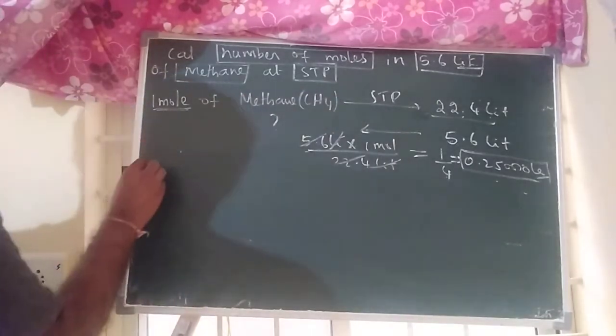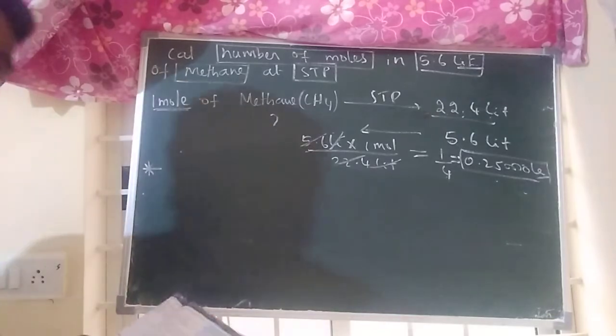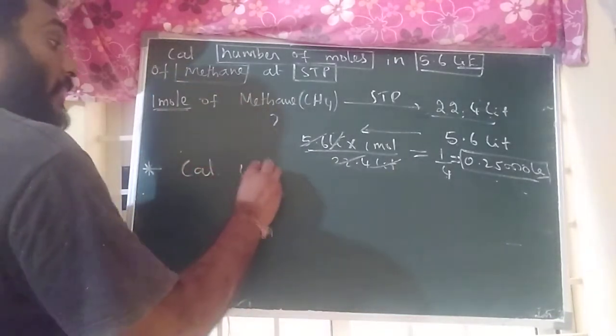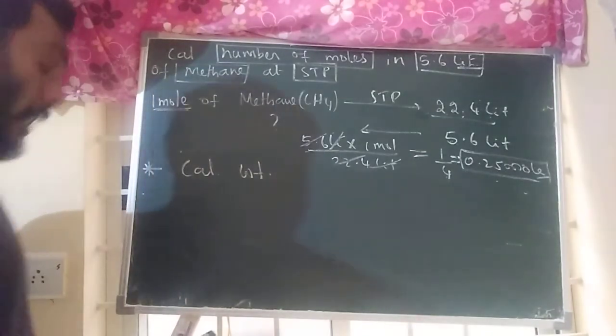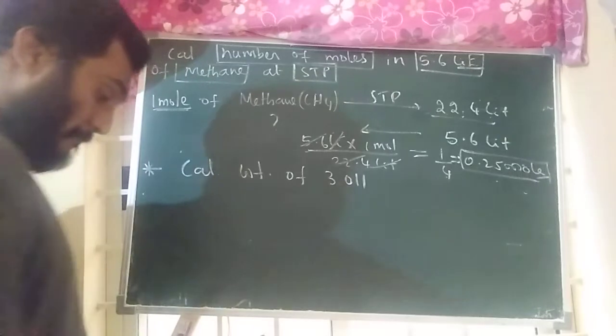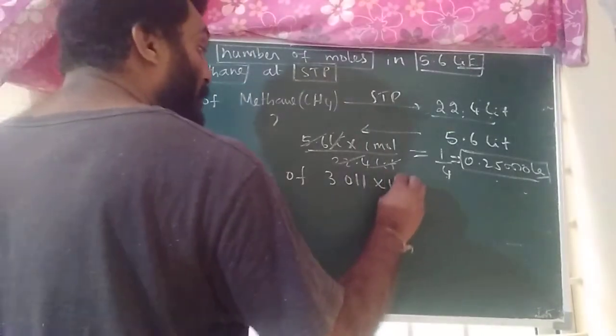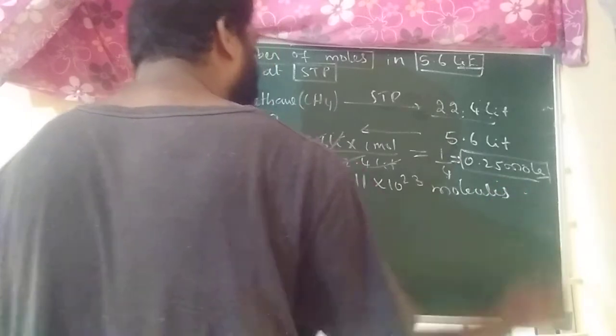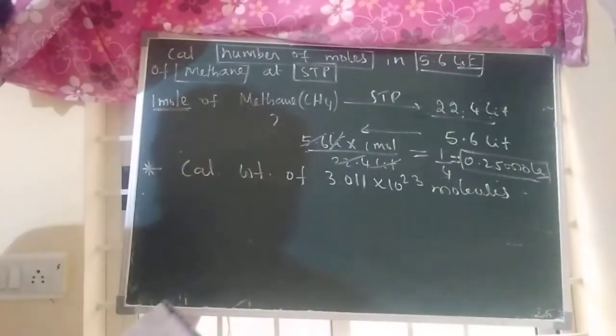Next, fourth question. Calculate weight of 3.011 into 10 to the power of 23 molecules of SO2.